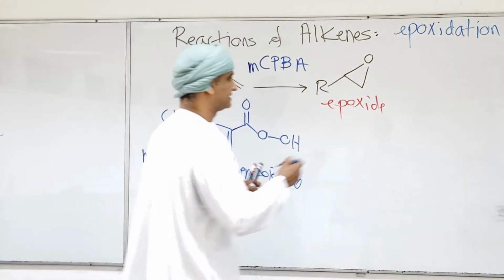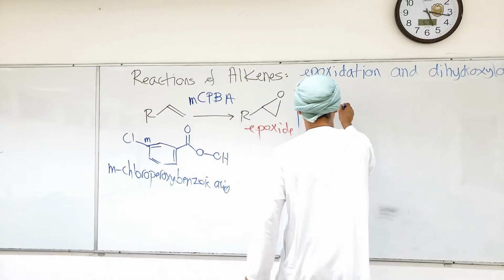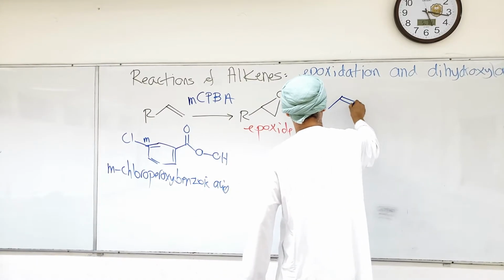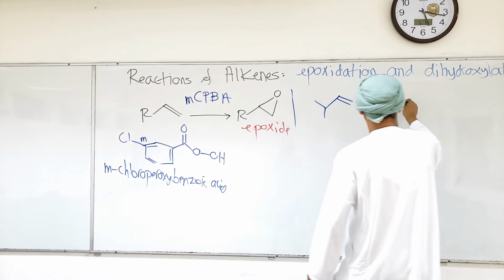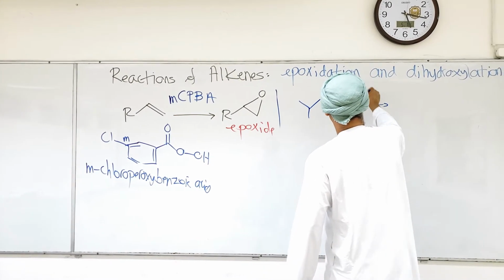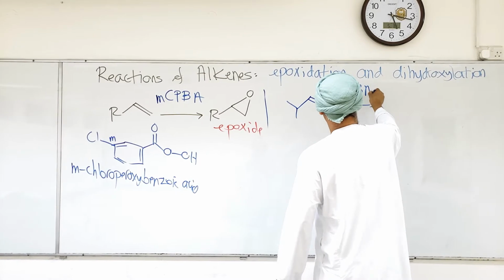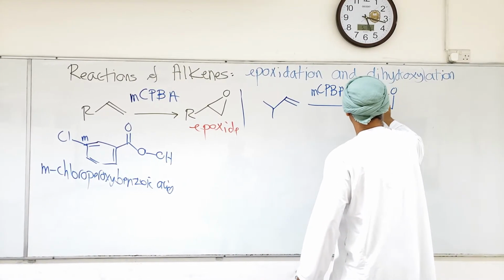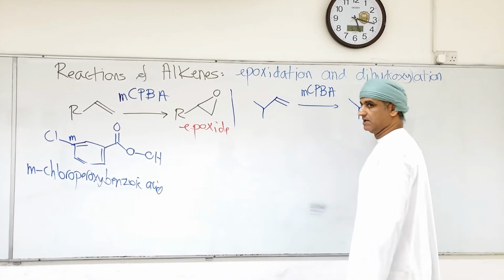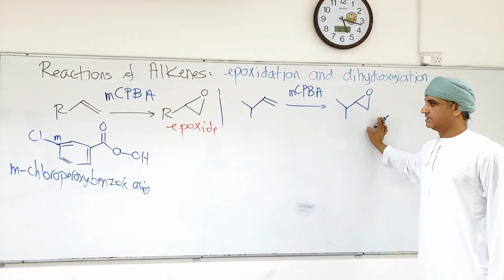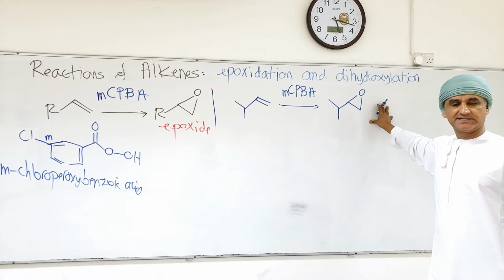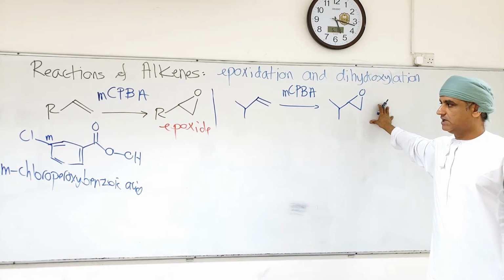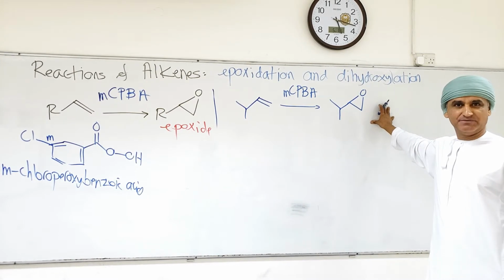Now, this is an example of an epoxidation reaction. If you take this alkene and react it with MCPBA, then this epoxide forms. Epoxides are very important in organic synthesis because they are strained molecules.